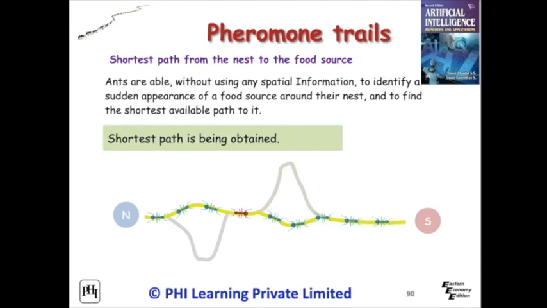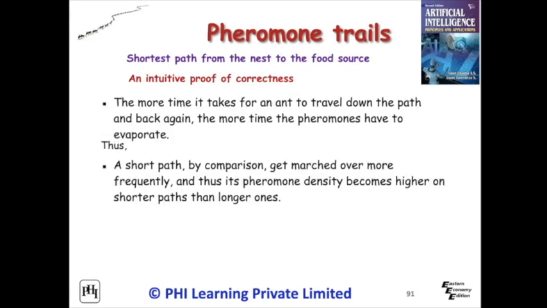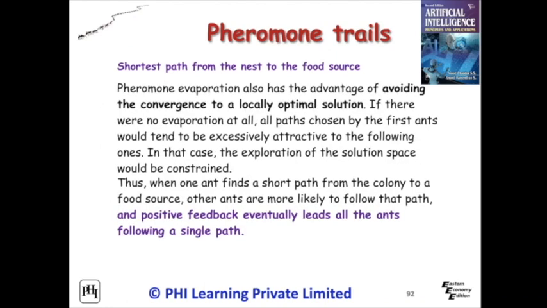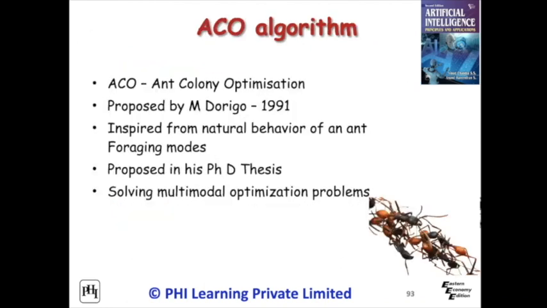Over time, however, the pheromone trails start to evaporate, thus reducing their attractive strength. Shortest path is being obtained. An intuitive proof of correctness. Pheromone evaporation also has the advantage of avoiding the convergence to a locally optimal solution. If there were no evaporation at all, paths chosen by the first ants would tend to be excessively attractive to the following ones.